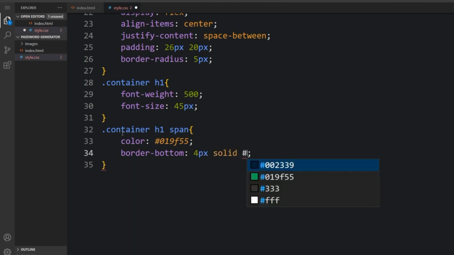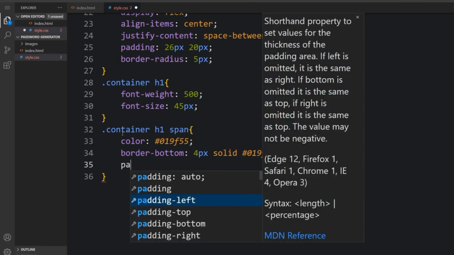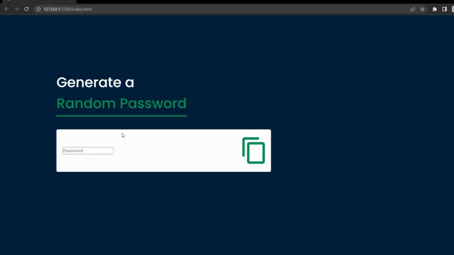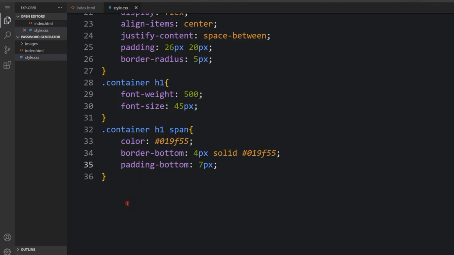Then the padding bottom 7 pixels. You can see that it looks great, and everything just blends together.